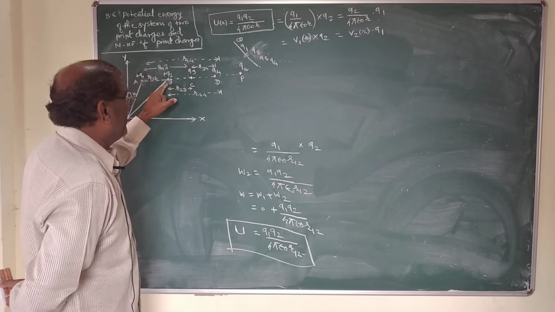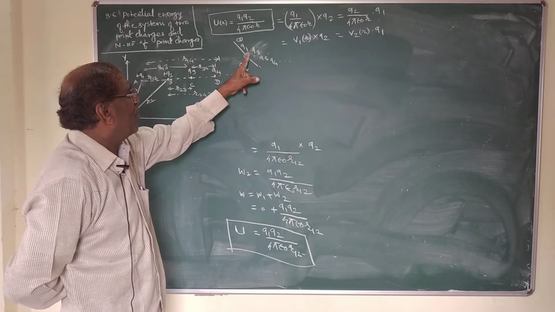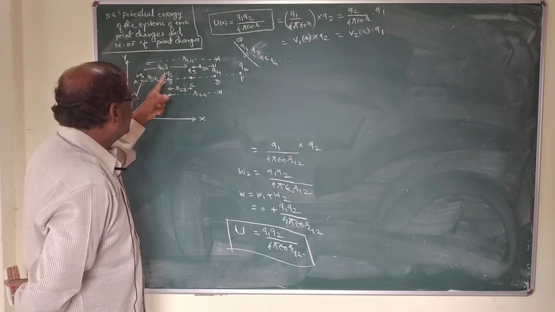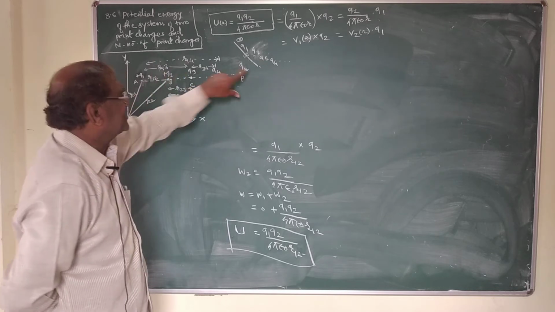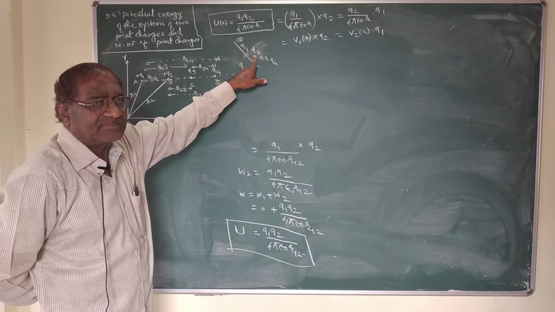In that electric field, we have to bring Q2 charge from infinity to point B, so that this electric field opposes the motion of Q2 charge.